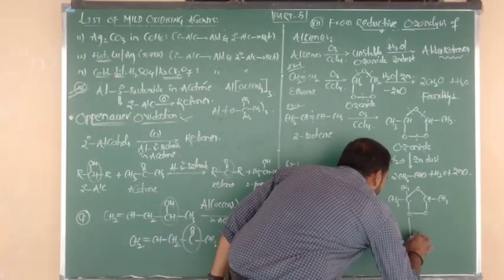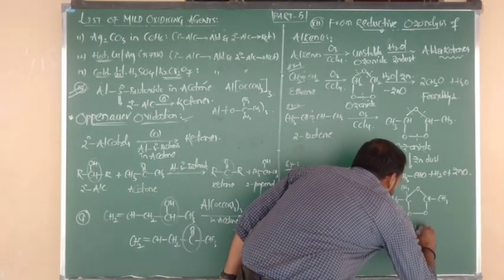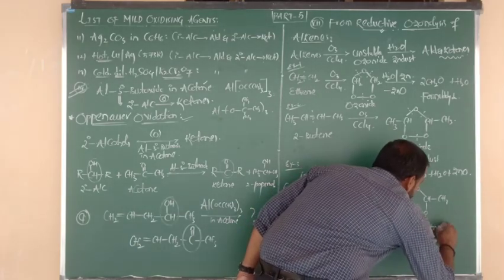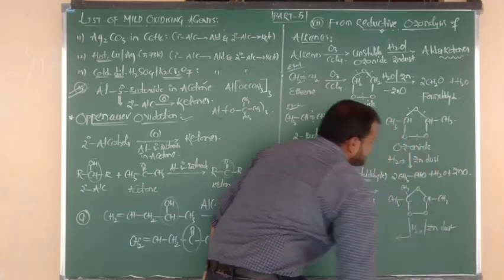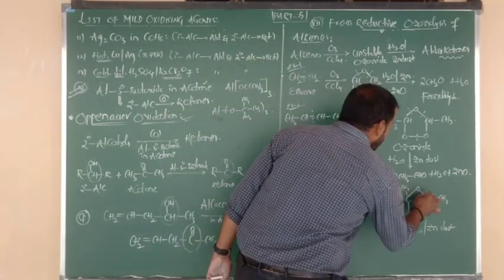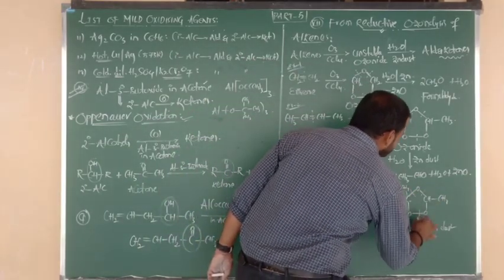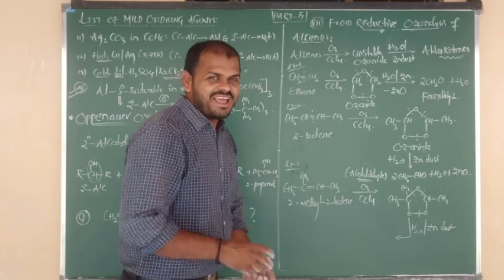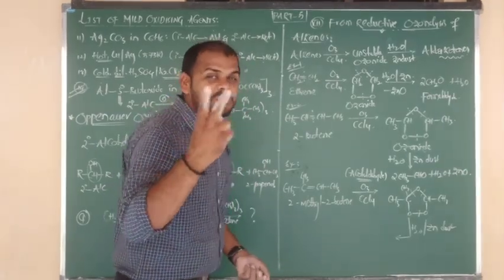The ozonide is followed by hydrolysis. Hydrolysis occurs in the presence of what? Zinc dust. In hydrolysis, bond breaking occurs between carbon and oxygen and between oxygen and oxygen. Now let me write, how many products are there?